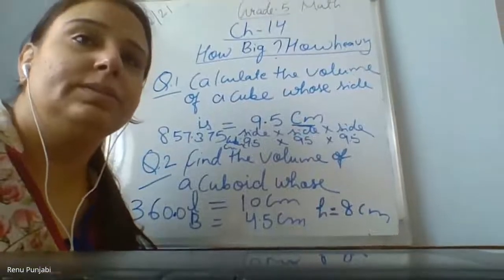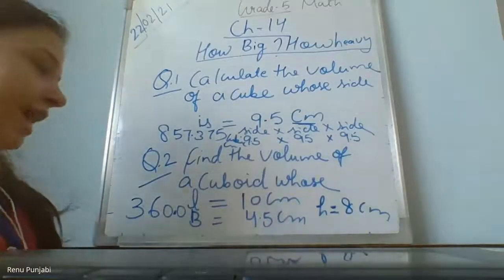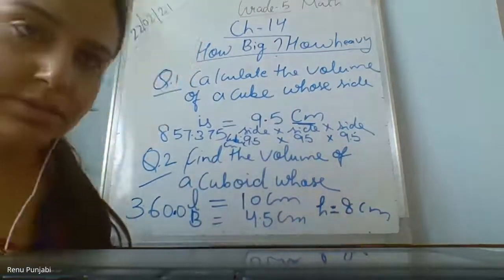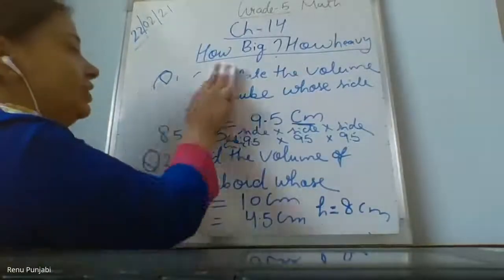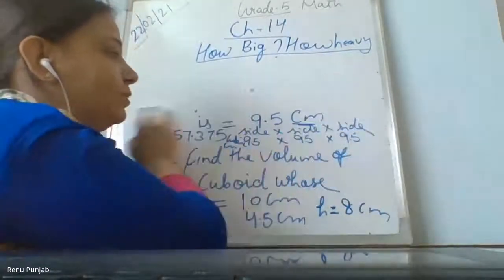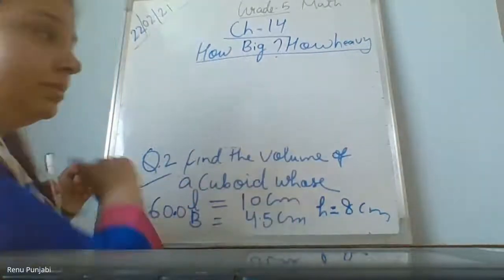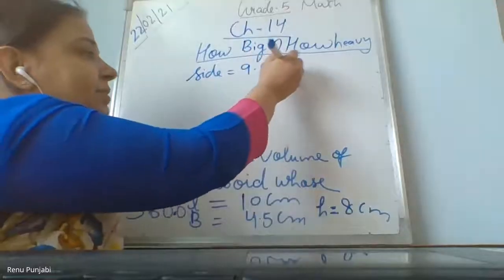Ma'am, I cannot see. Now see. It is 4.5. Yes, this is 4.5 breadth. Height is 8 centimeter. Ishana, yes, ma'am. Children, those who have done this, I am erasing this to explain to Ishana again. Ishana, one side of a cube is given, that is 9.5 centimeter.